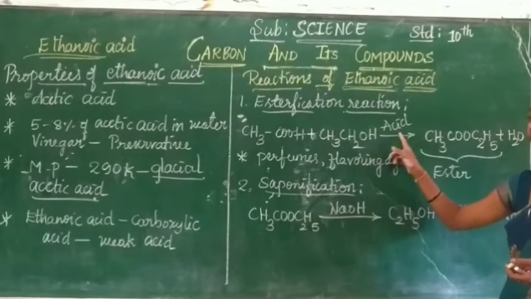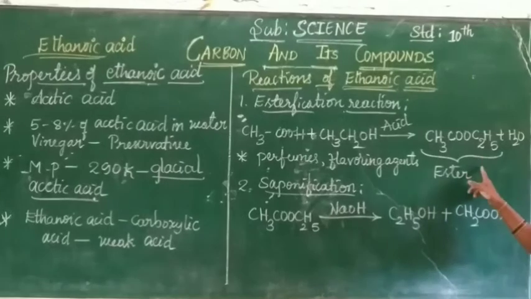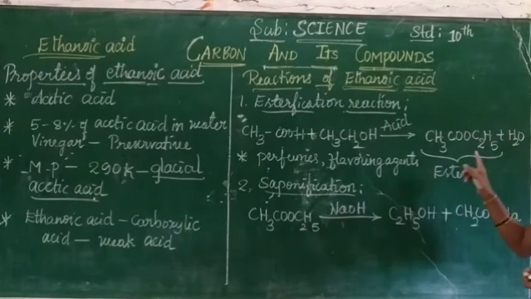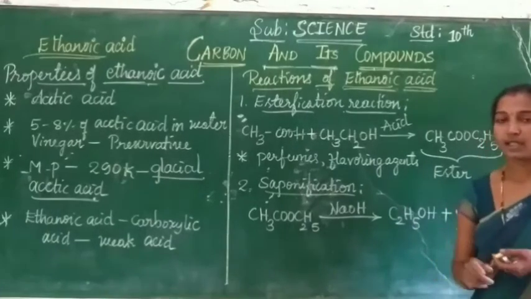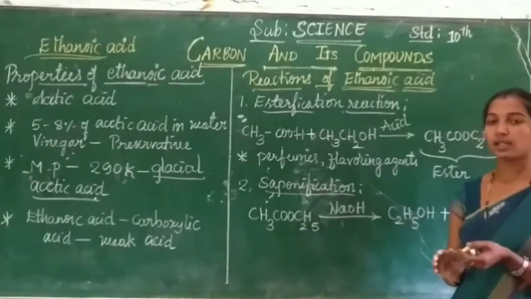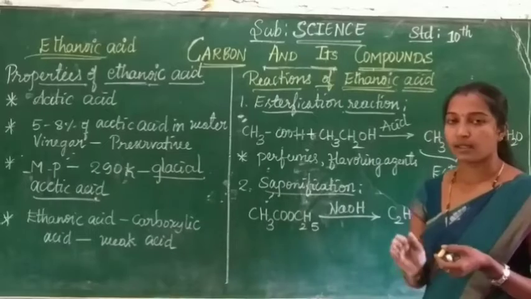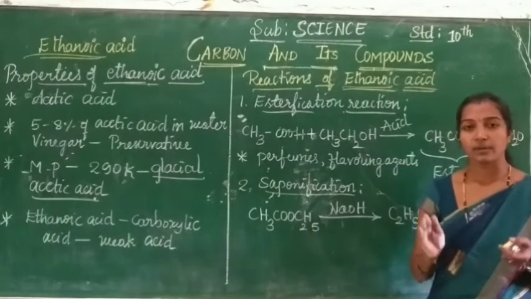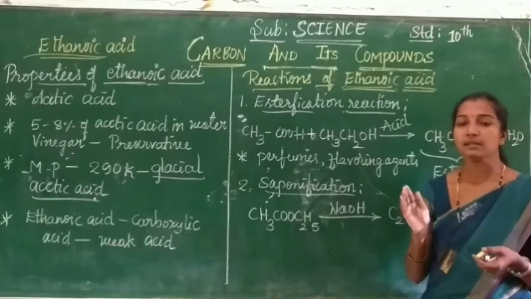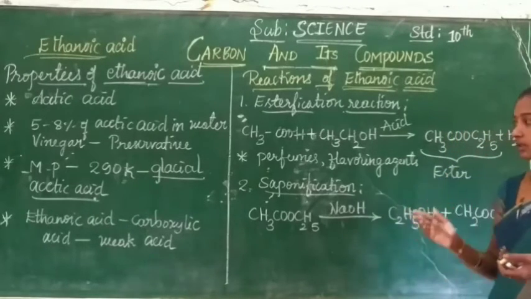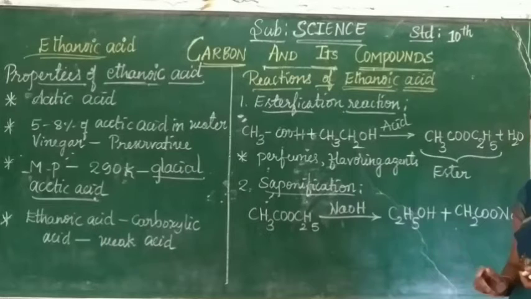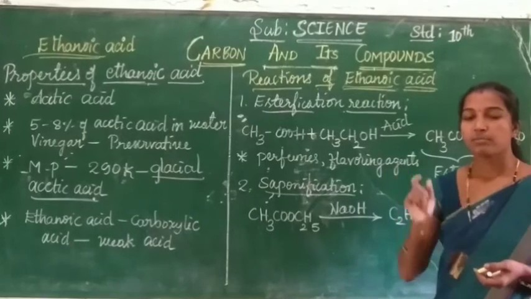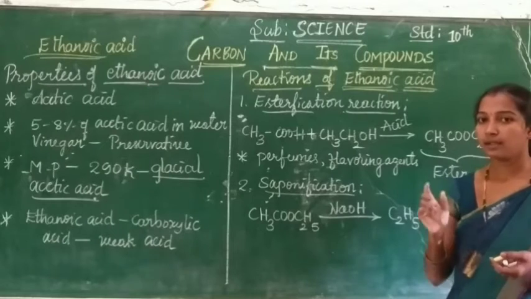In the presence of an acid, it gives an ester with water. This process is called the esterification reaction. Listen, children. Ethanoic acid reacts with absolute alcohol in the presence of an acid. It gives an ester with water, and this is called the esterification reaction. This ester is a sweet smelling and sweet tasting liquid.